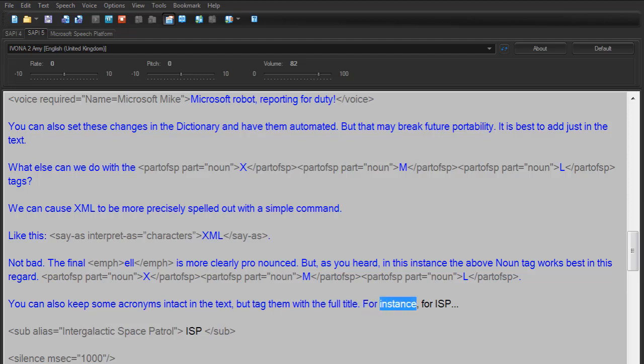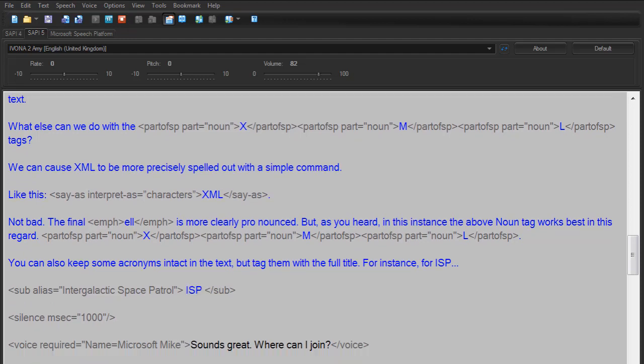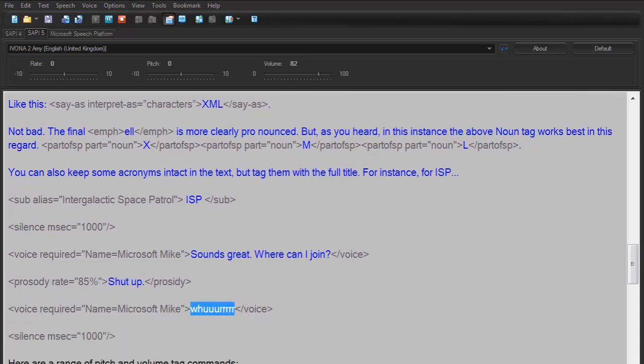You can also keep some acronyms intact in the text, but tag them with the full title. For instance, for ISP. Intergalactic Space Patrol. Sounds great. Where can I join? Shut up. Woo.